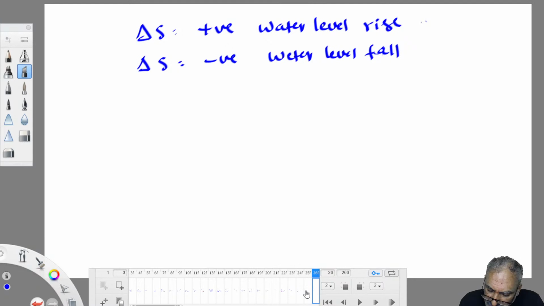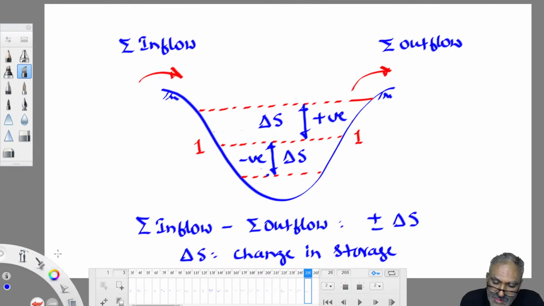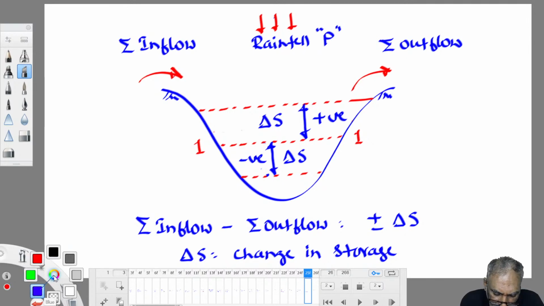So, what are the possible inflows? Rain that occurs over a water body, is it inflow or outflow? Does water join the river or leave the river? Whenever rain occurs on the river surface, water joins, so it is inflow. Rainfall is taken as inflow. Similarly, the runoff joins the water body. Water collected from the ground and joining the water body is called runoff.